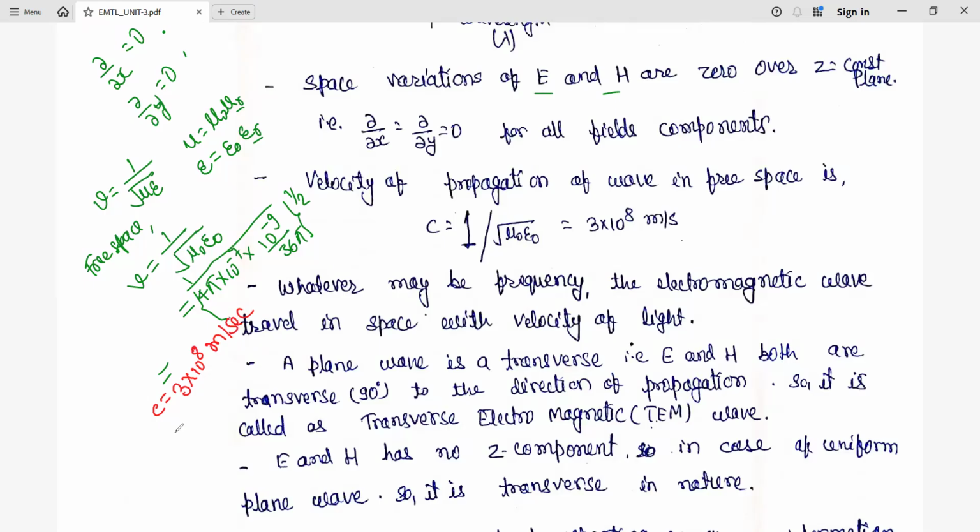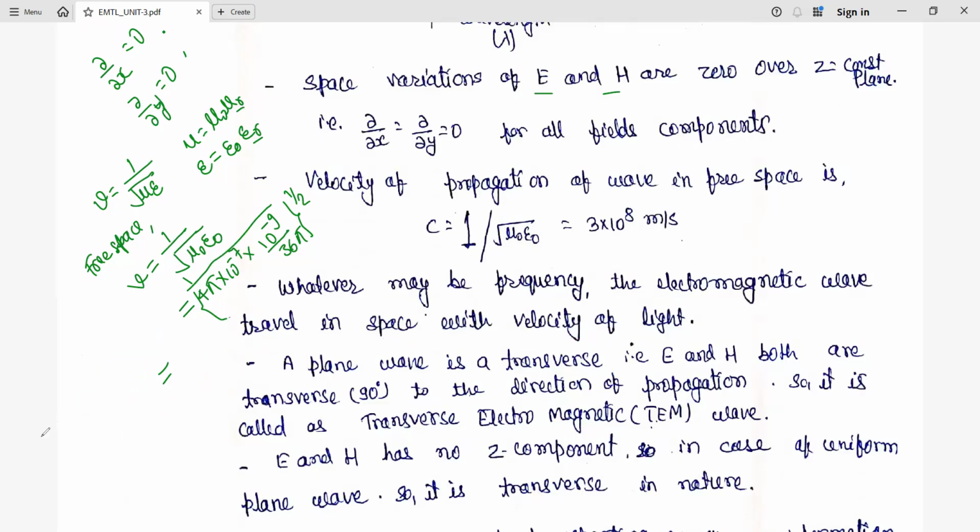So whatever frequency is going to be there, the electromagnetic waves will travel in free space with the velocity of light. And why is it called a transverse wave, or what we call a transverse electromagnetic wave? Why is it called like this? That we are going to see now.